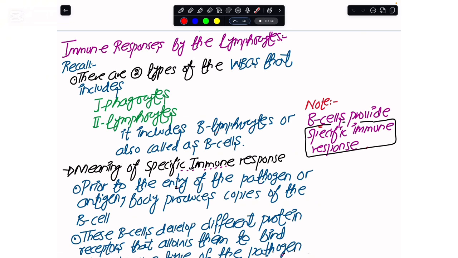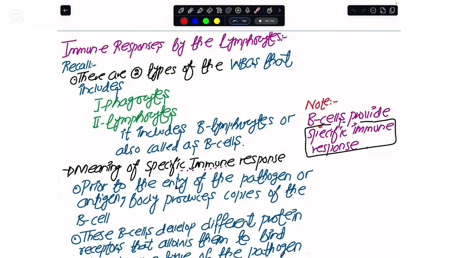And for today's class, we will see how the other type of white blood cells, which we were referring to as lymphocytes, contribute to saving your body against a pathogen once it has got into the body.